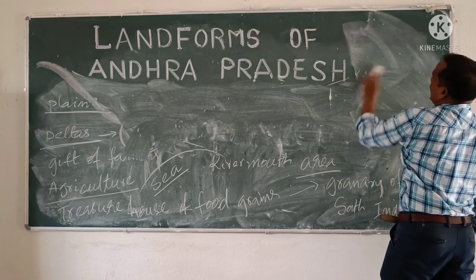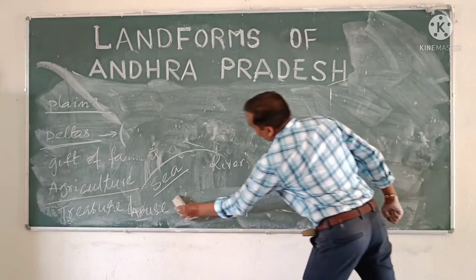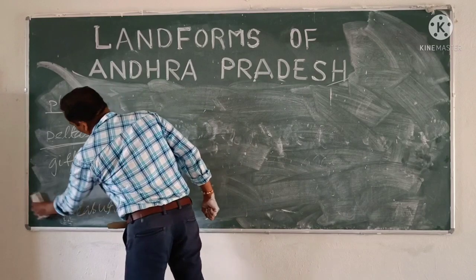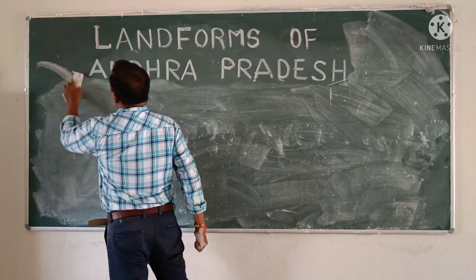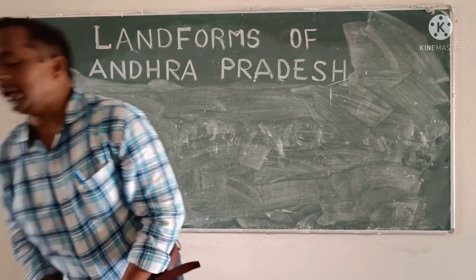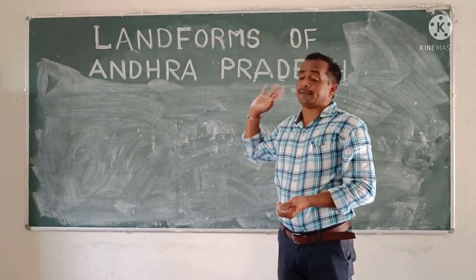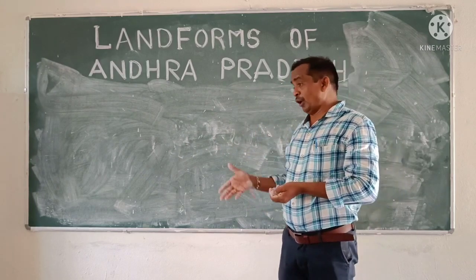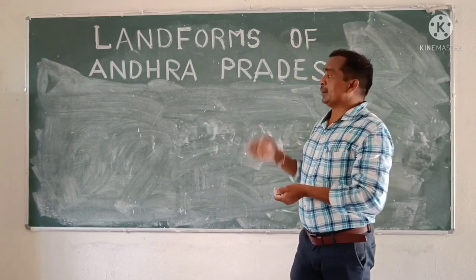With the help of huge water availability and fertile soils, farmers can cultivate, sow and plant all types of crops and fruit plants. That's why this is called the gift of the farmers, the gift of agriculture of Andhra Pradesh, the treasury of food grains of Andhra Pradesh, and the granary of South India. So, children, this is about deltas.